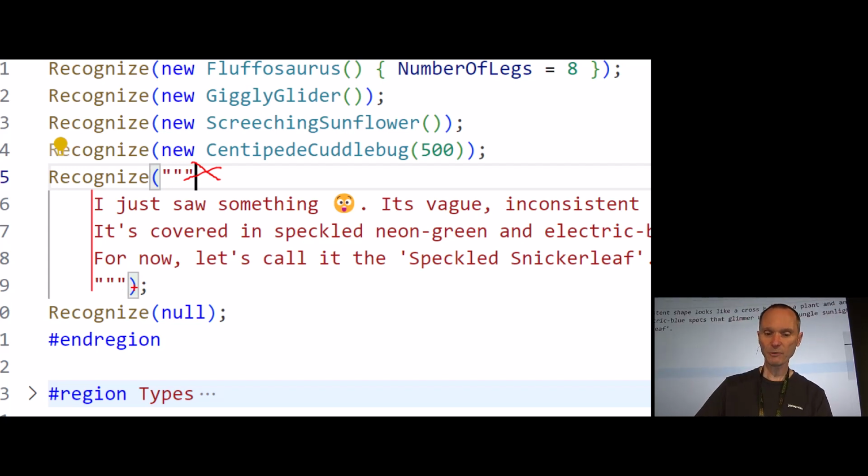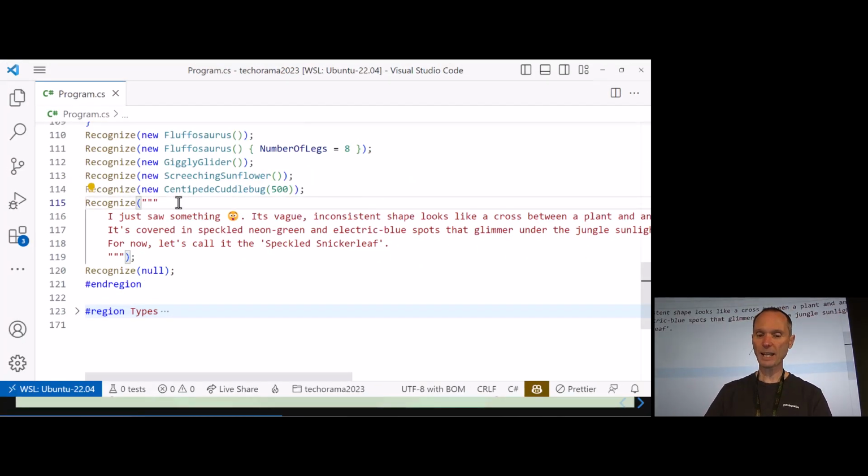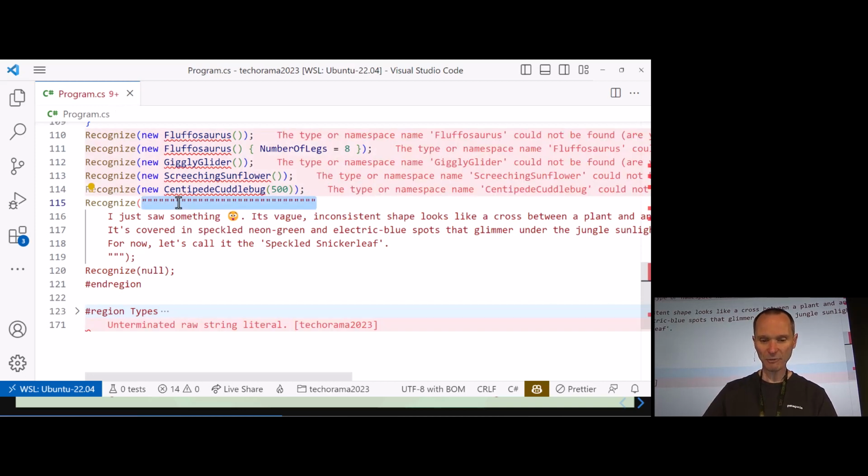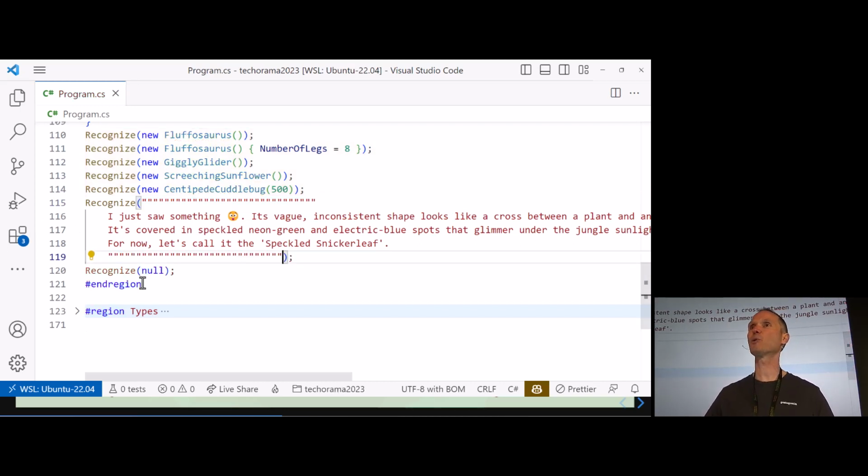And by the way, if you really want to get crazy, you can add as many double quotes as you like, and I think we definitely should do that. I mean, the centipede cuddlebug has 500 legs, so we have to have a lot of quotes, right? It has to fit to each other, so that is perfectly fine. Of course, you shouldn't do that in practice, but you can. See, you can. So that is just a nicely formatted string.